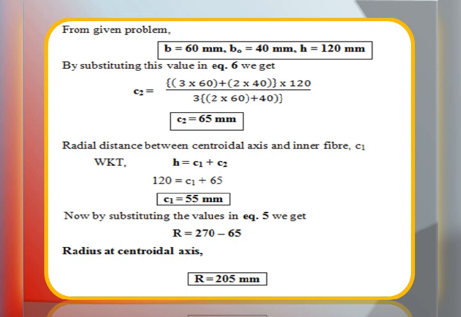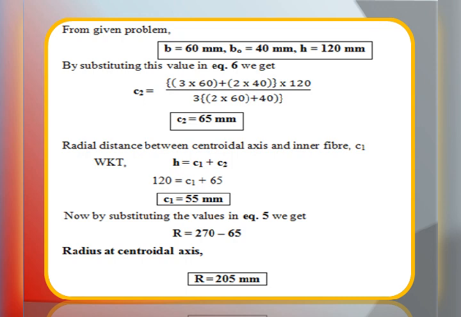Now, we will substitute this in equation number 6. We are getting C2 is equal to (3 into 60 plus 2 into 40) into h, that is 120, divided by 3 into (2 into 60 plus b naught, that is 40). By simplifying that, we are getting the value C2 is equal to 65 mm.